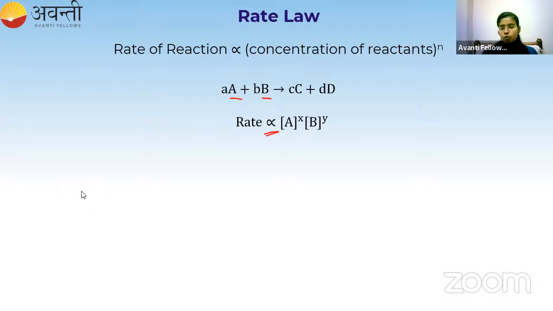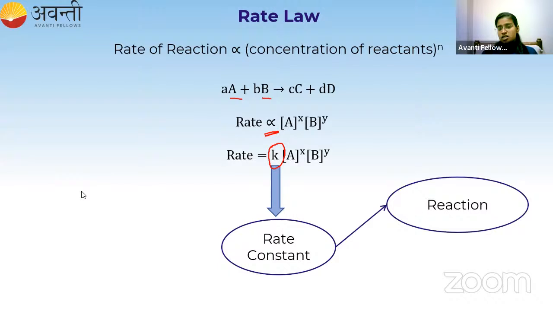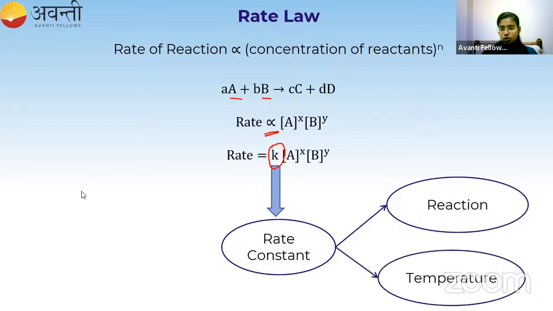If I remove this proportionality symbol, I have to introduce a constant, and that constant is K. This proportionality constant K is called the rate constant. This rate constant depends on the reaction and its temperature. This expression is called the rate law expression. Got it?